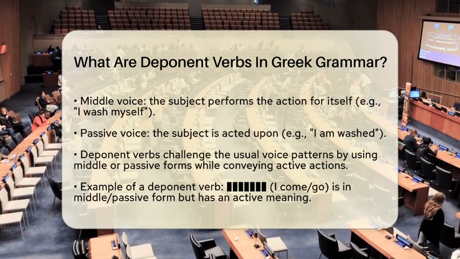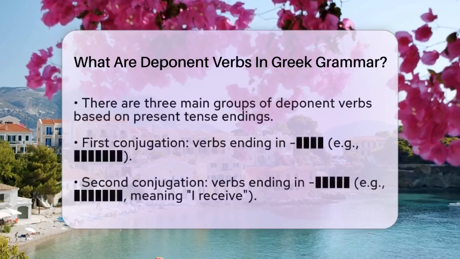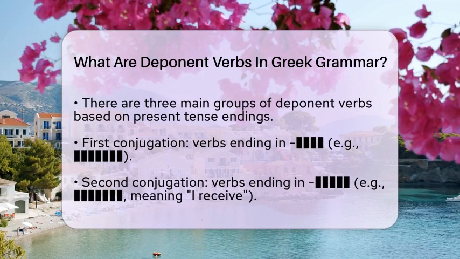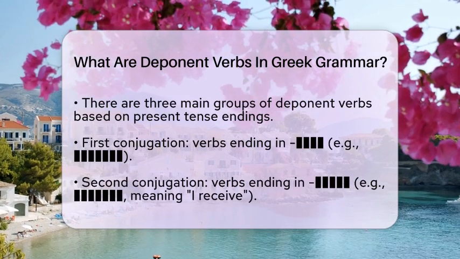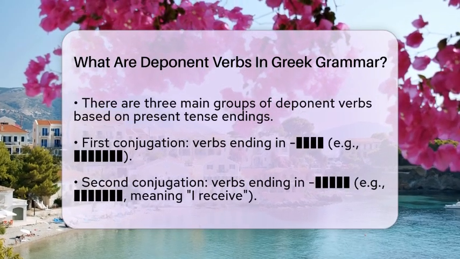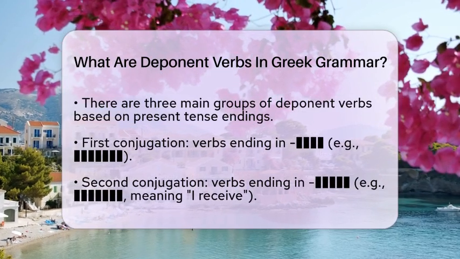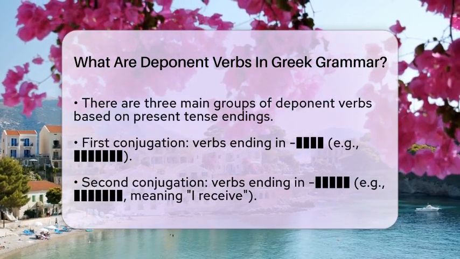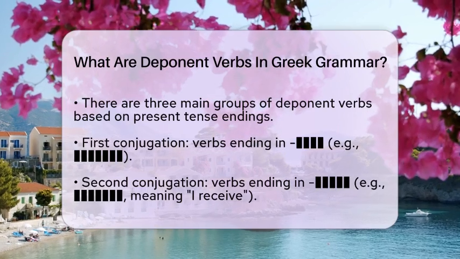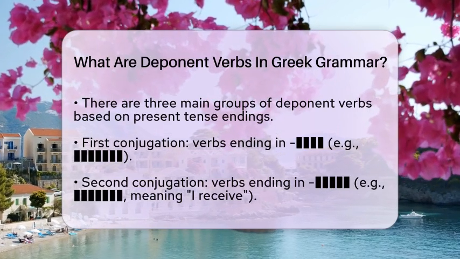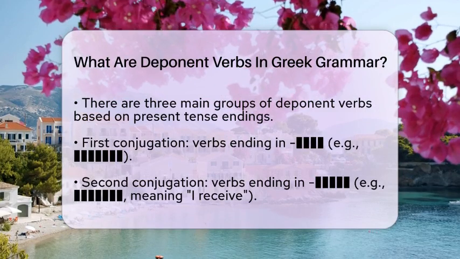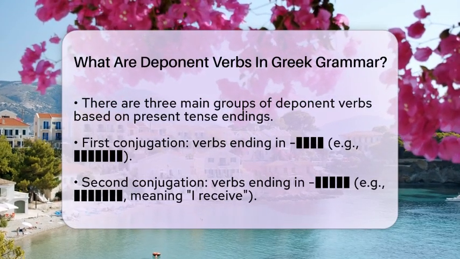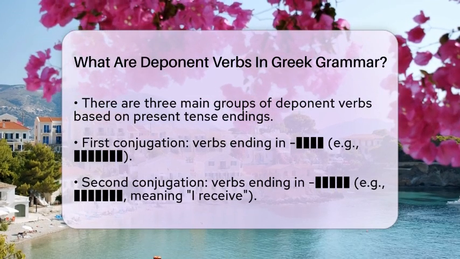There are three main groups of deponent verbs based on their endings in the present tense. The first conjugation includes verbs ending in -ομαι, like ἔρχομαι. The second conjugation has verbs ending in -εομαι, such as δέχομαι, which means I receive. The third conjugation features verbs ending in -υομαι, like φεύγομαι,